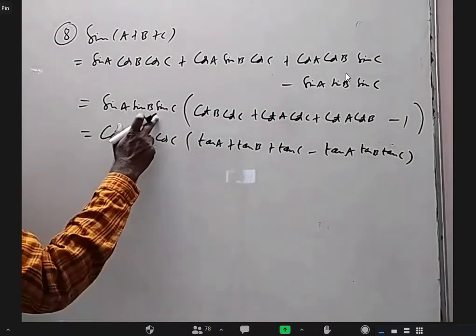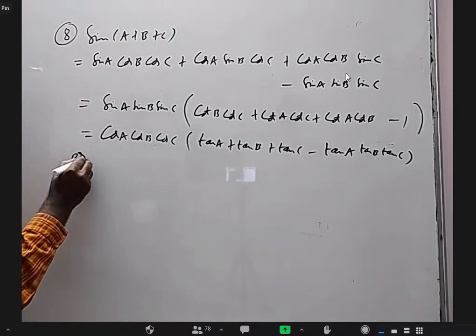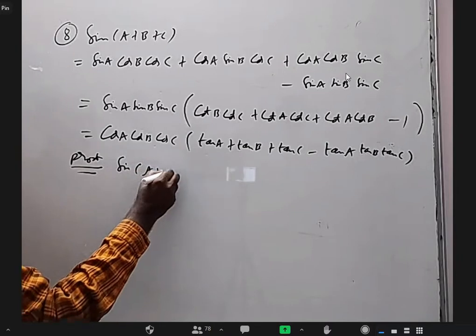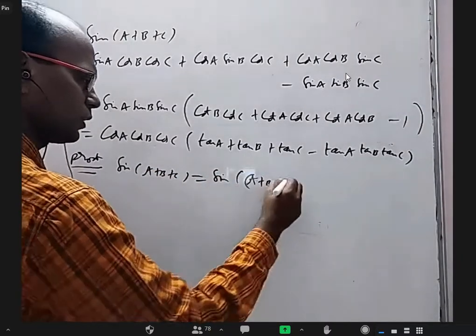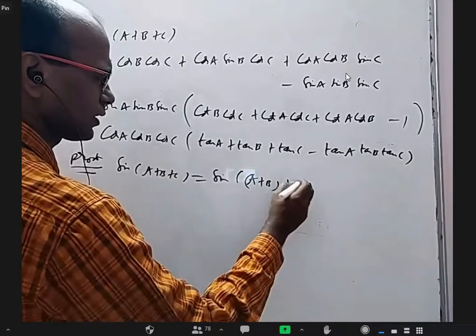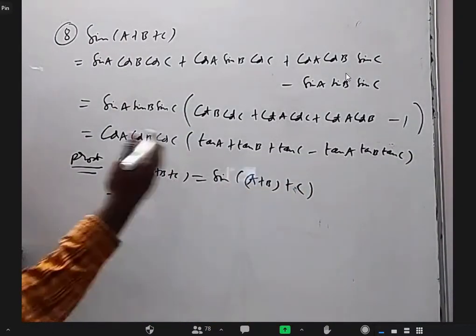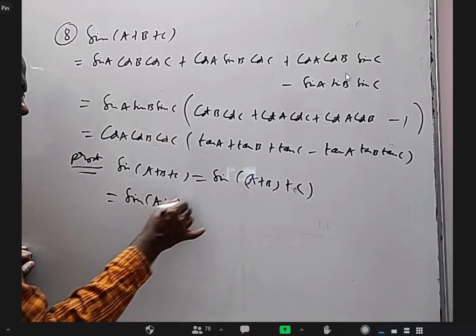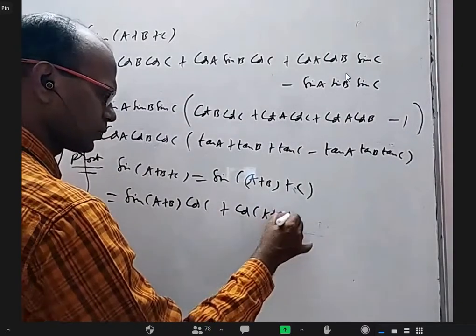Okay, so I'm not going to derive these formulas because they're very clear. Only the first step I have to get some idea, that's all. Sin A plus B plus C, I can write as sin of (A plus B) plus C. When 3 things are there, write it as sum of 2 things and use the previous formula. Sin A plus B formula is sin A cos B plus cos A sin B. So we'll get sin (A plus B) into cos C plus cos (A plus B) into sin C.